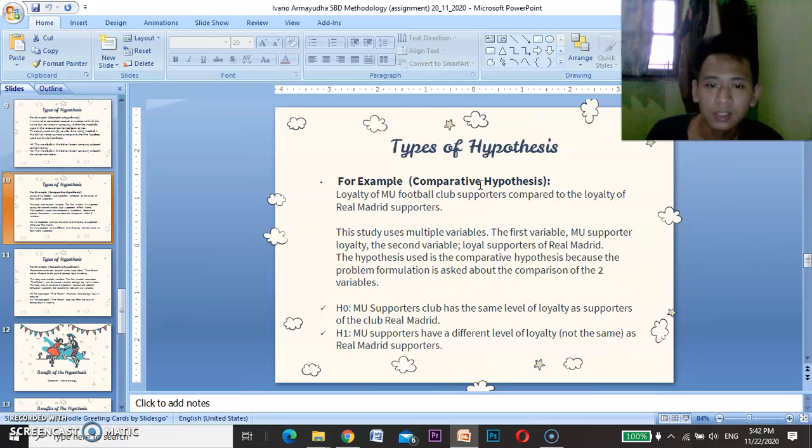The hypothesis is comparative because the problem formulation is about comparing the two variables. H0: MU supporters have the same loyalty as Real Madrid supporters, and H1: the loyalty is different. That is the example of H0 and H1 for comparative.